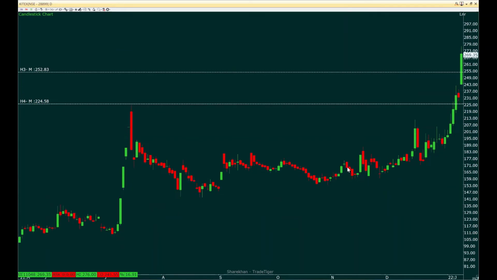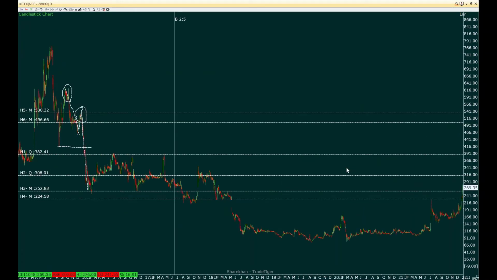Now coming to the daily chart, if you can see, this is a long consolidation which got broken, as evidenced by the higher time frame chart. Let me delete all these line items. These are creating confusion in terms of the proper visual appeal of it.